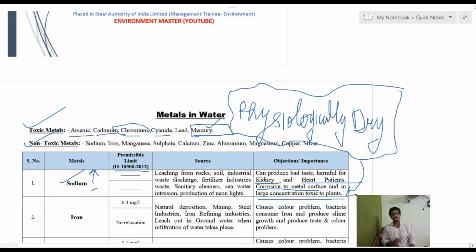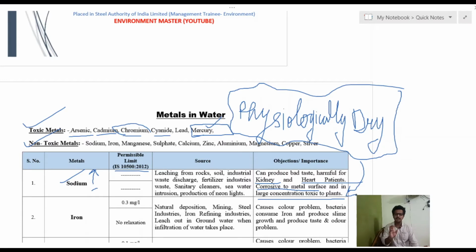What is that physiologically dry condition? There is some salt concentration inside the plants, and there is some concentration outside the plants, like the salt concentration in the soil.